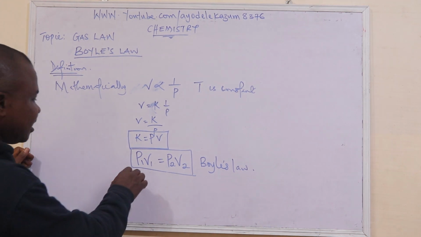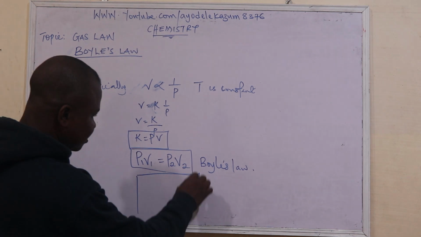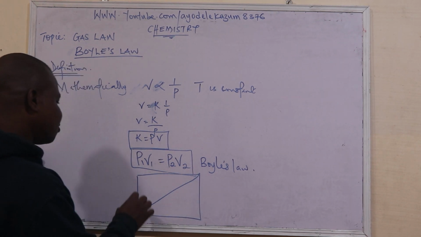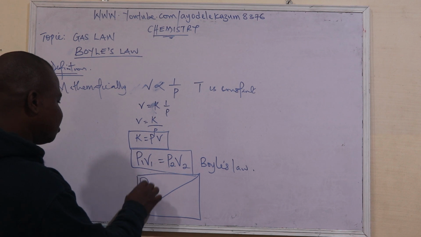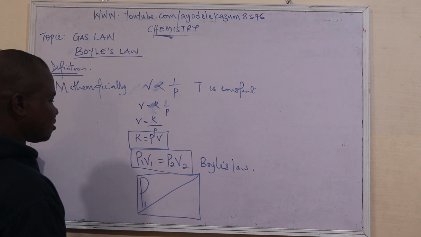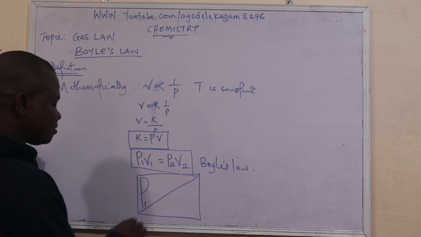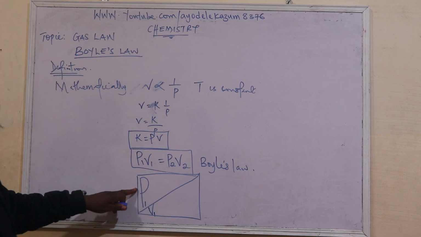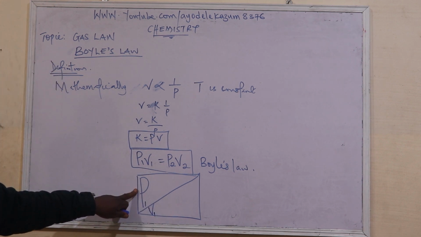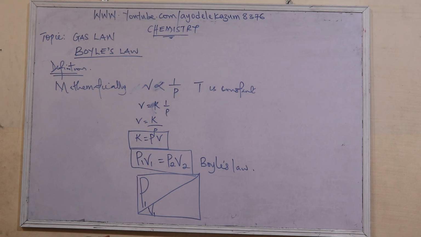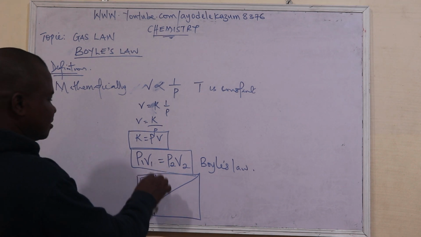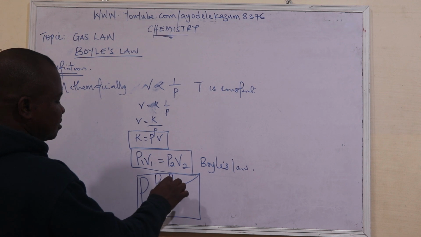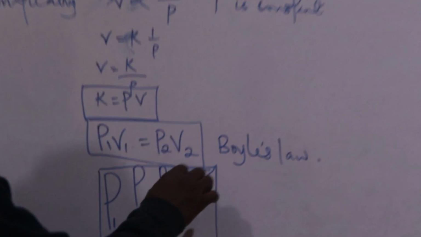Now, what's the meaning of this particular formula? Looking at this representation I'm drawing inside this box, we discover that as pressure is increasing, the volume is decreasing.